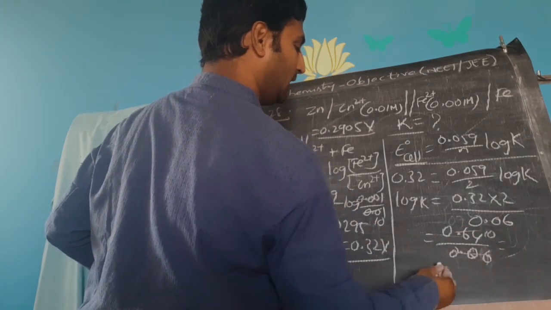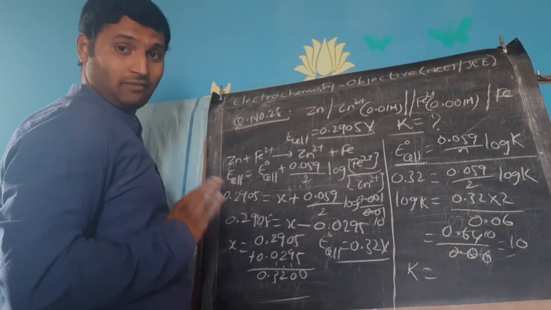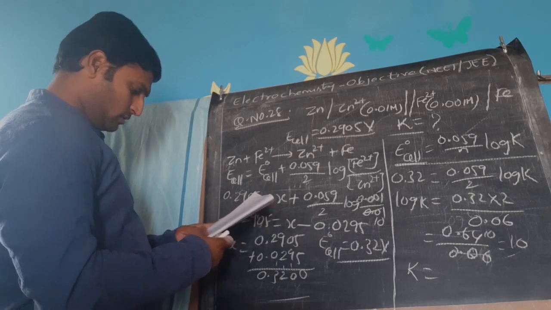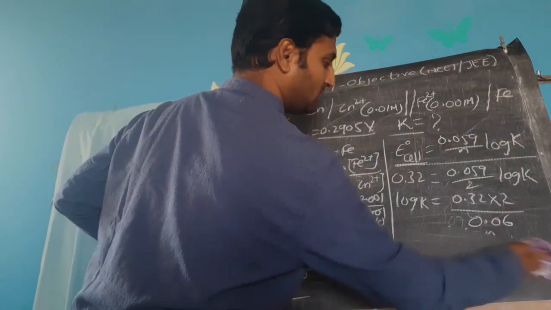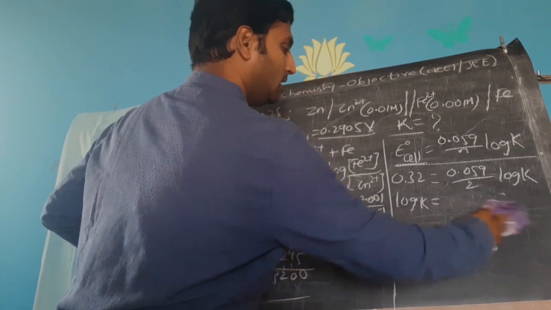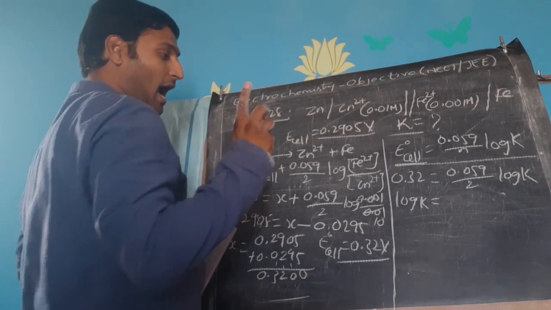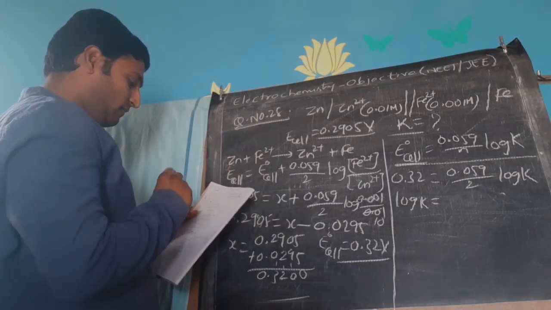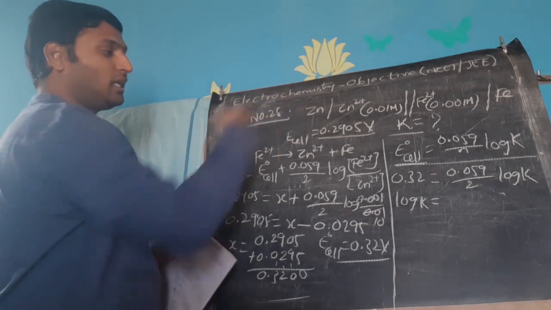Log K will be 10, so K will be, I'm doing heavy approximation here. Let us save some time. Sorry, I was not observing the options, that's why I'm going on calculating. Options are not in a way that you have to calculate everything. Options are simply asking you to put it the way it is required.